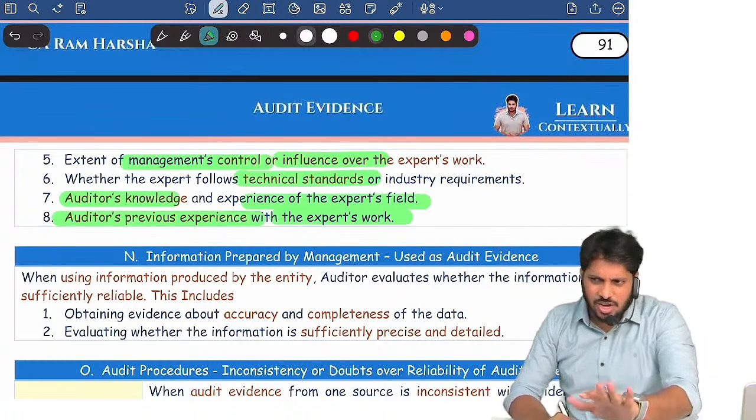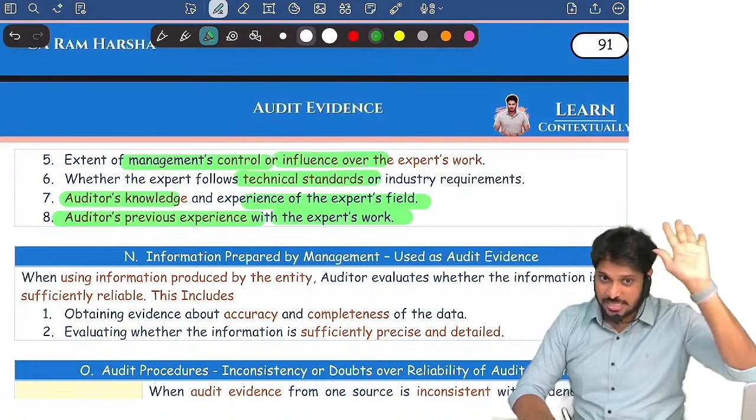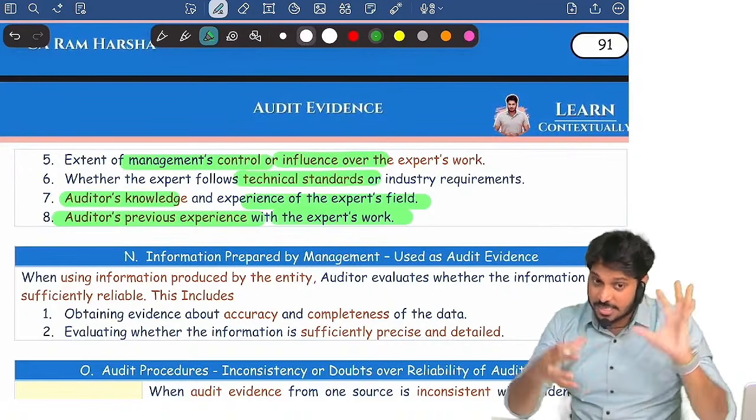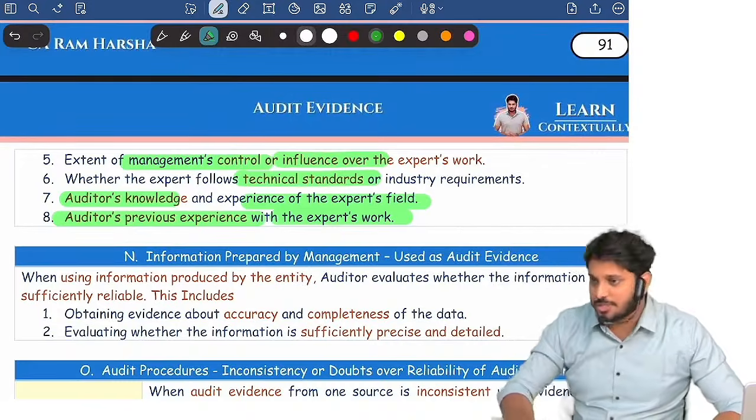See, there is another concept called auditor's expert. This auditor's expert concept is there in CA Final, SA 620. So this expert-related discussion in depth will be there in CA Final. Clear? So this is regarding the expert.